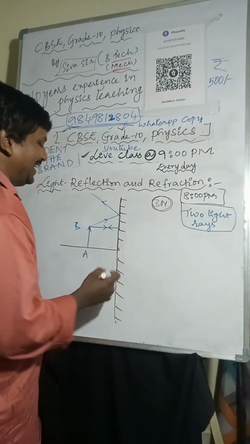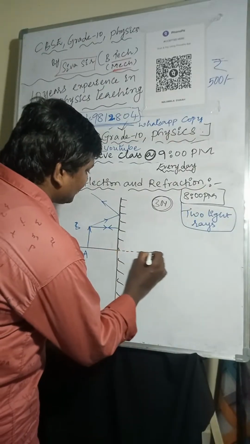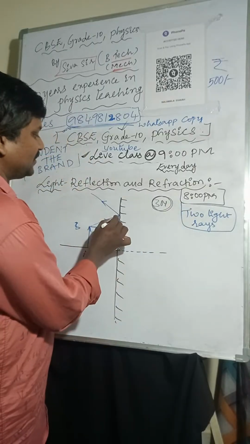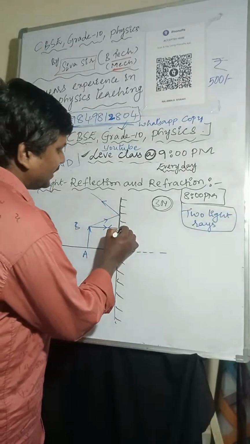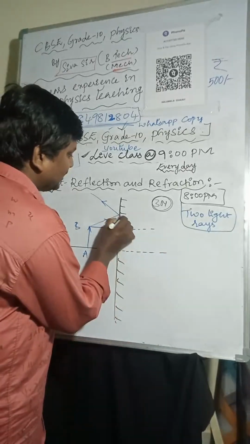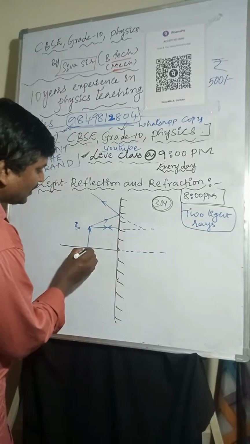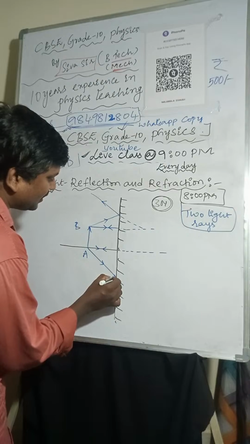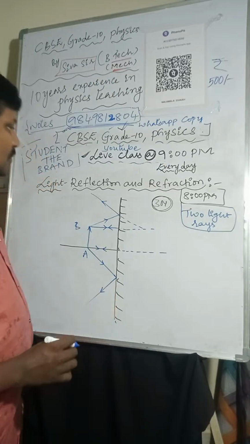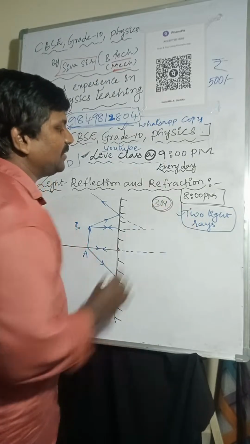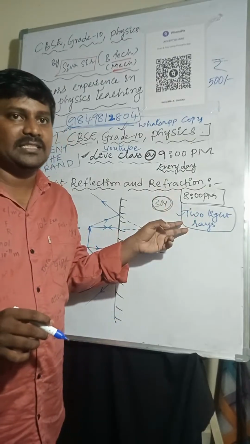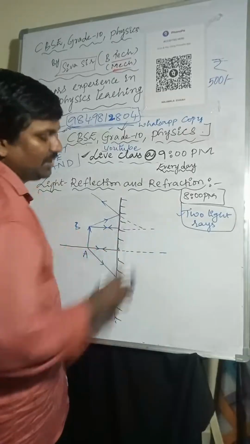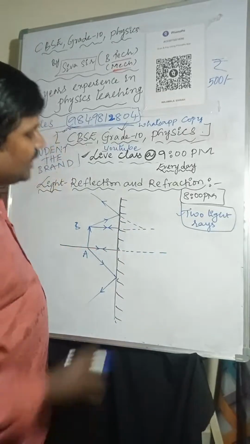Come to the point. I'm considering here the incident ray and reflected ray, and this is also an incident ray and reflected ray. I am extending these light rays. How many light rays are required to form the image of the object? This is also very important. Minimum 2 light rays are required to form the image of the object.